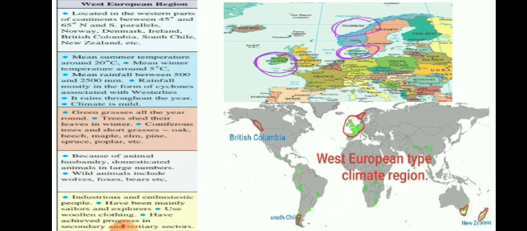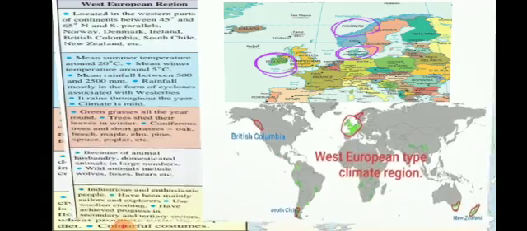So, let us see this location. It is the western part of the continent between 45 to 65 degree north and south parallels. The countries I have marked here because the European countries in the map below were very difficult to see. That is why I have shown you the political map here for the European part.